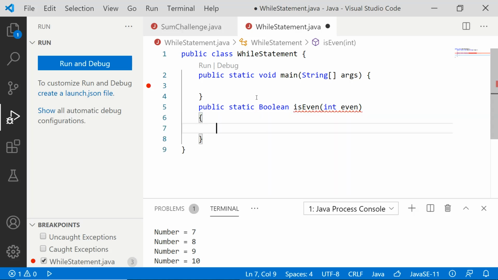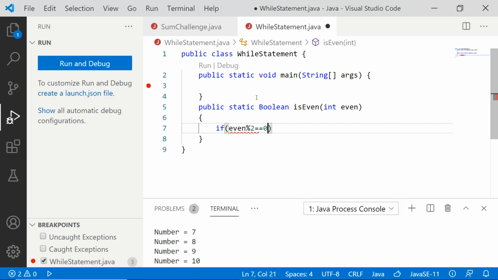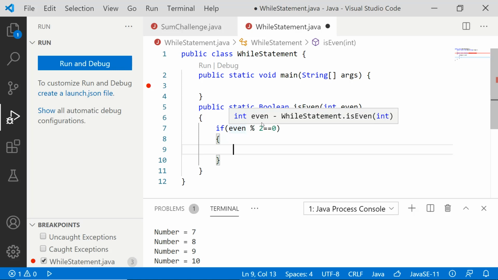Inside this method, I'm going to check if even mod 2 equal to 0. Even mod 2 equal to 0. If even mod 2 equals 0, what does it mean? That the given number has been successfully divided by 2. If a number is equally divided by 2, then it is definitely an even number, evenly divisible by 2. Evenly, it can be divided into 2 equal parts.